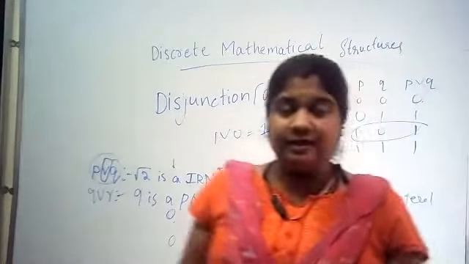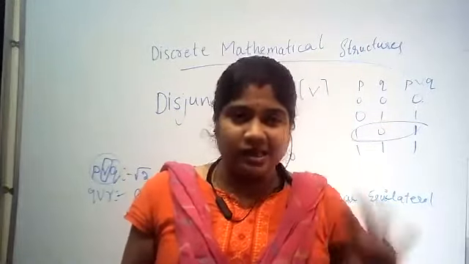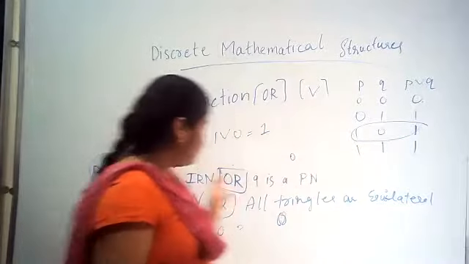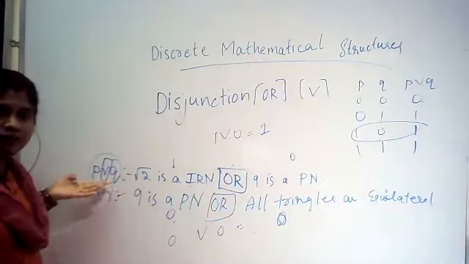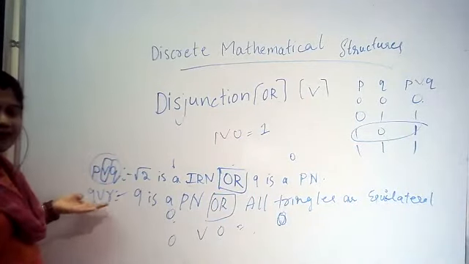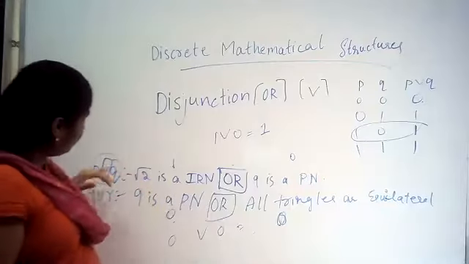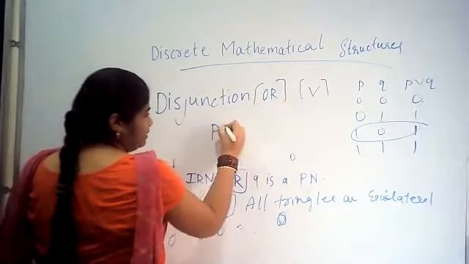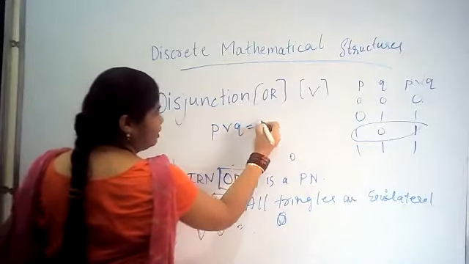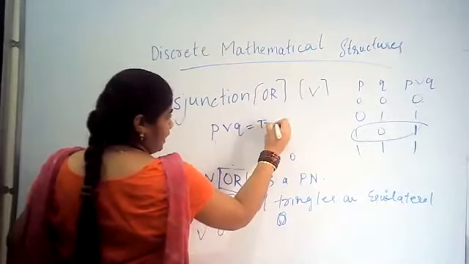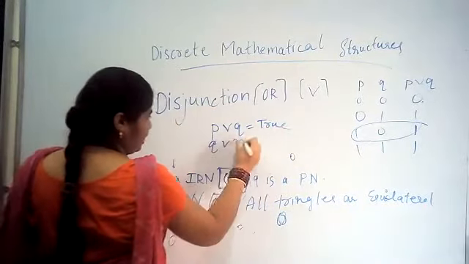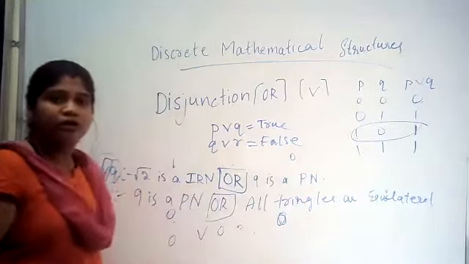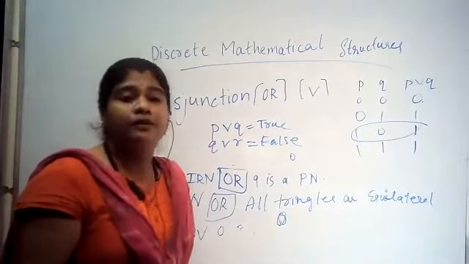The concept is the OR gate only. You need to write sentences. Any examples, two sentences are enough. You can write only 2 sentences. Then show what the result is. What is the result of P disjunction Q? What is the result of Q disjunction R? So P disjunction Q I have got as true, and Q disjunction R I have got as false. So this is how you need to solve the example.